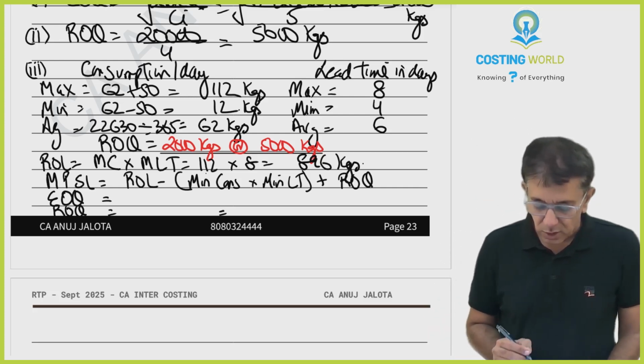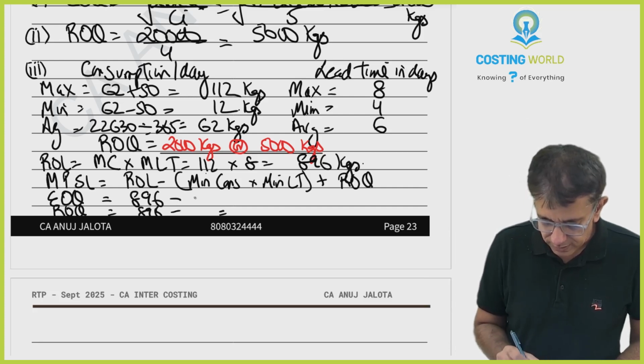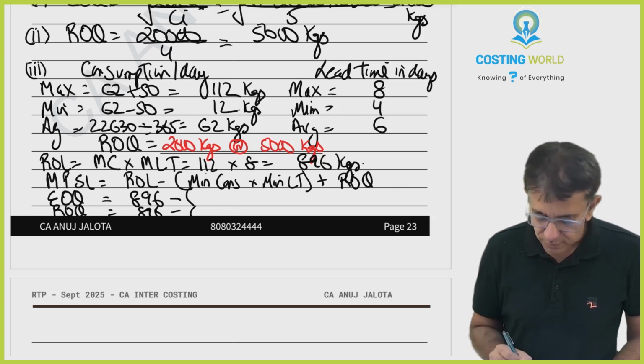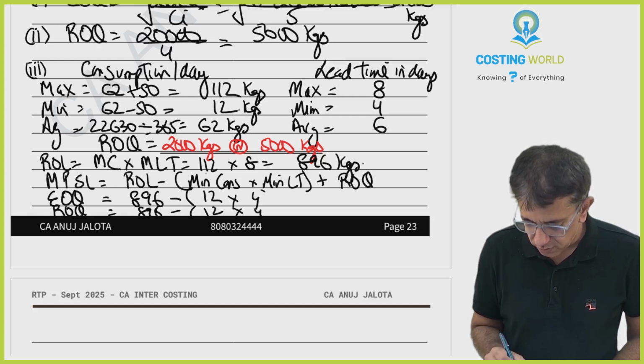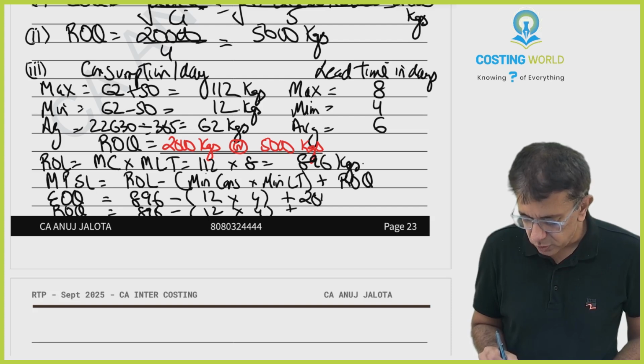Okay. So ROL 896 minus minimum consumption. Minimum consumption is 12. Minimum lead time is 4, plus EOQ is 2000. This figure is 5000.